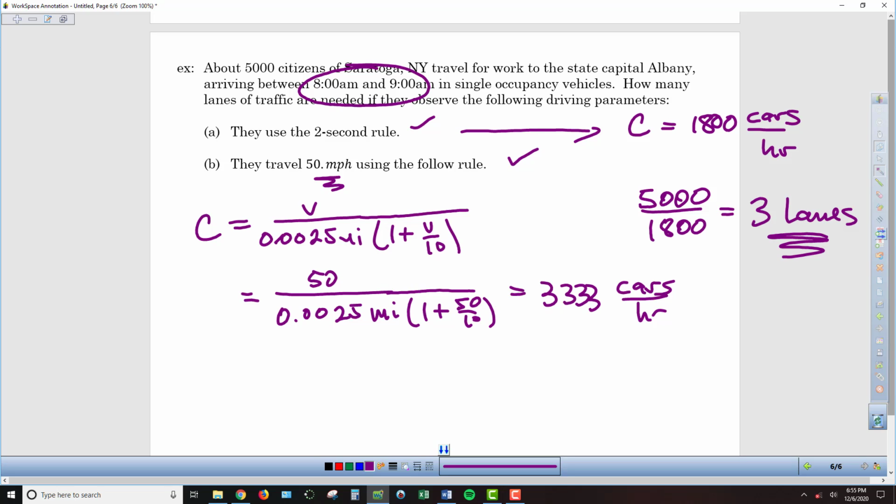So again, if we take that 5,000 that we need to get from Saratoga to Albany, divide that by the 3,333, we can see that we're going to end up with only 2 lanes that are going to be necessary. We don't need the 3 that we need on the 2-second rule. We can get it done in just 2 lanes. So depending on what rule we're following and expecting the traffic to follow, that impacts our required number of lanes to deliver those 5,000 individuals.